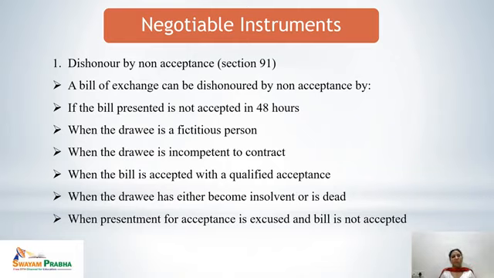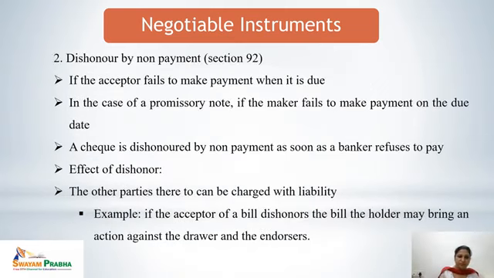And when the bill is accepted with a qualified acceptance, it should be a general or absolute acceptance, but if it is a qualified acceptance, even then it would be dishonored. When the drawee has either become insolvent or is dead, or when the presentment for acceptance is excused and the bill is not accepted, in all these cases the bill is not accepted. This dishonor by non-acceptance is applicable only on a bill of exchange, not on a promissory note or checks.